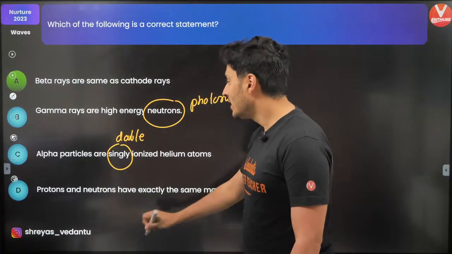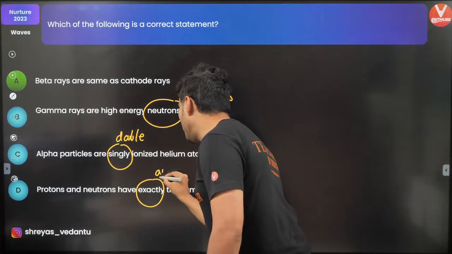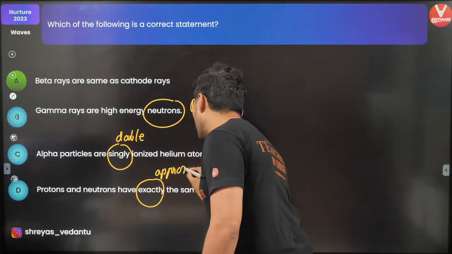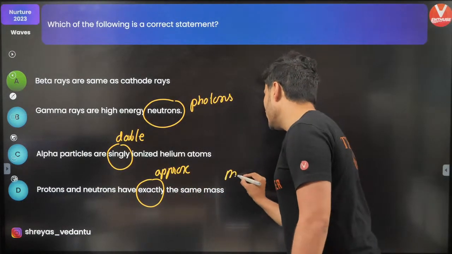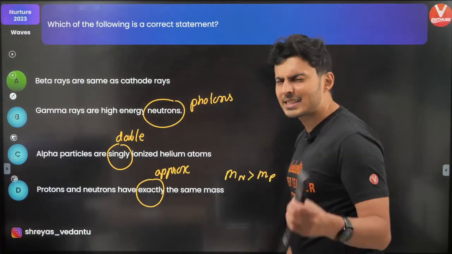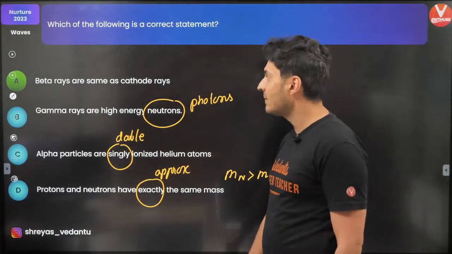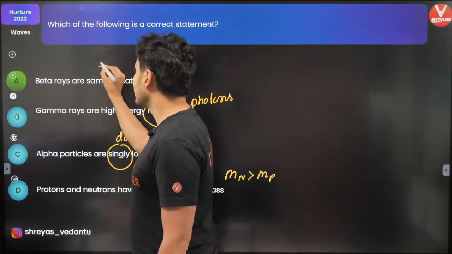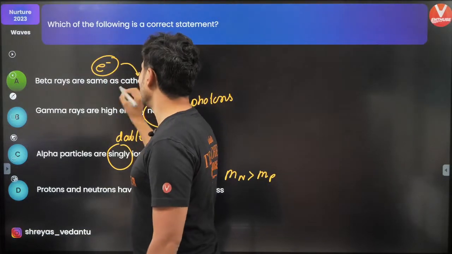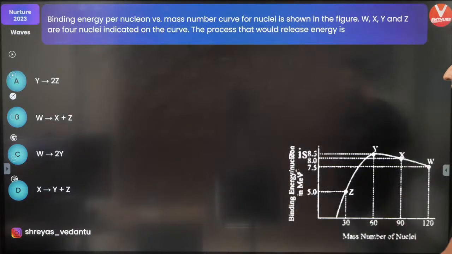Protons and neutrons have exactly, no, approximately the same mass. In fact, the mass of a neutron is slightly more than the mass of a proton, very slightly, but it is not exactly the same. Beta rays, that is electrons, is nothing but your cathode rays. So that's option A, which is correct.